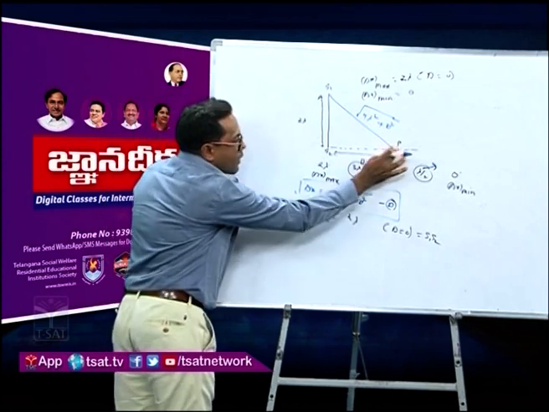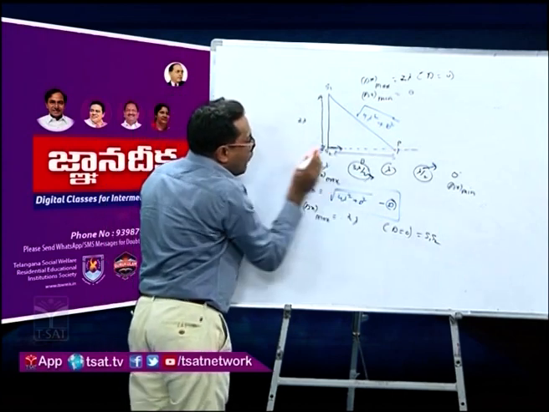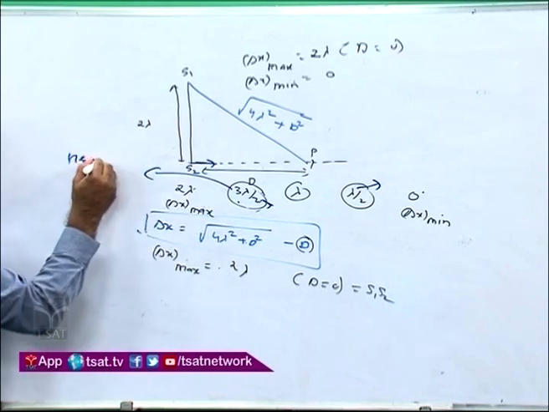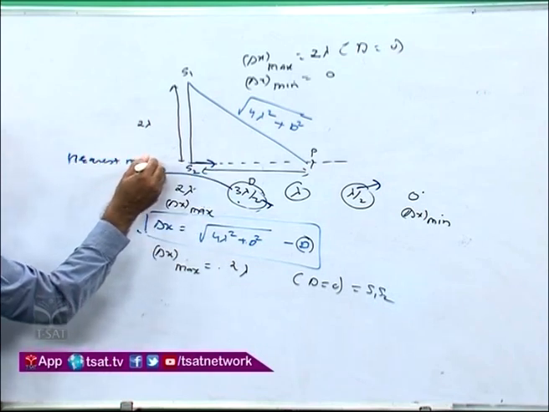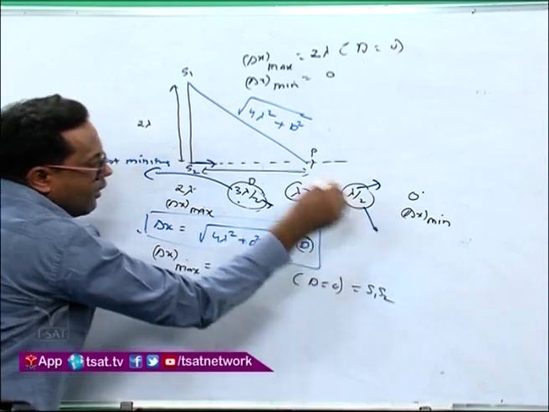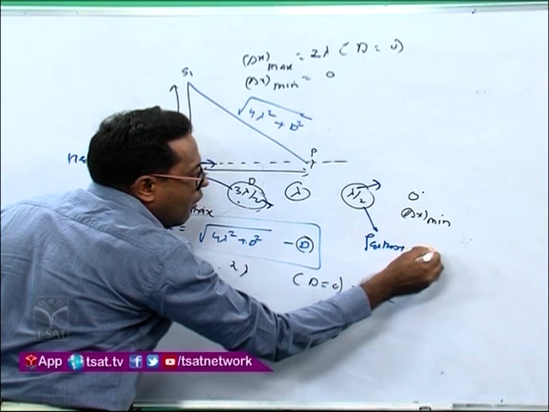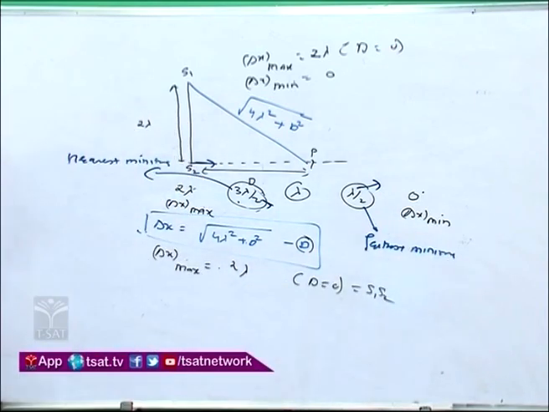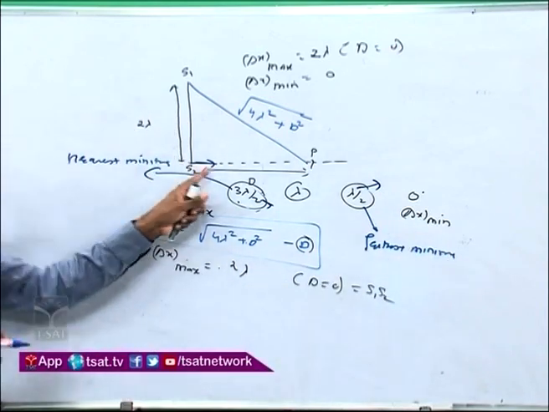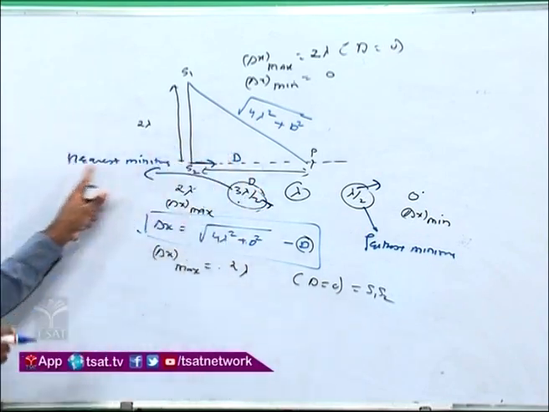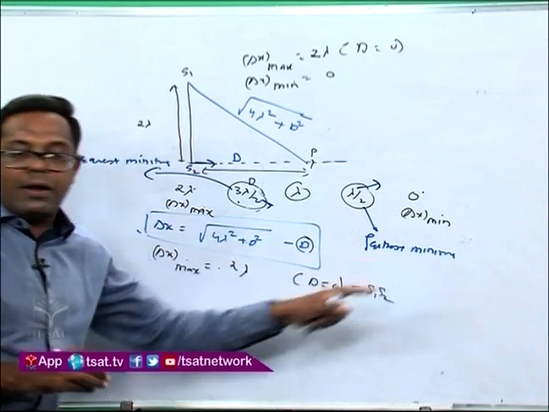So now see, this point P is moving away from S2 actually. So this is the nearest minima, and this is coming at the farthest state, that is the farthest minima. Now they are asking the position, means capital D. What is the distance of the nearest minima and the farthest minima? Nothing you have to do.